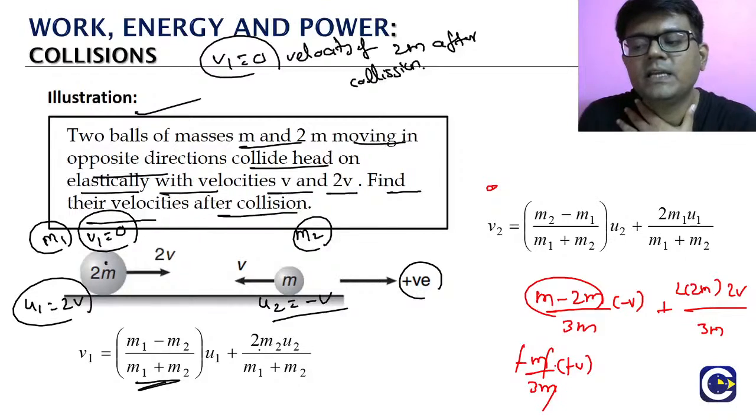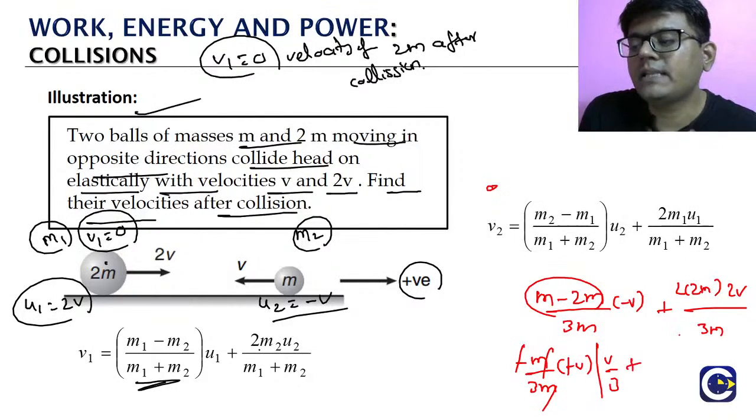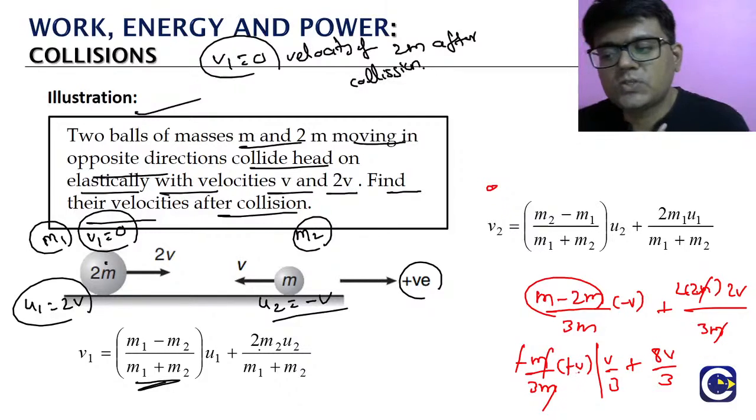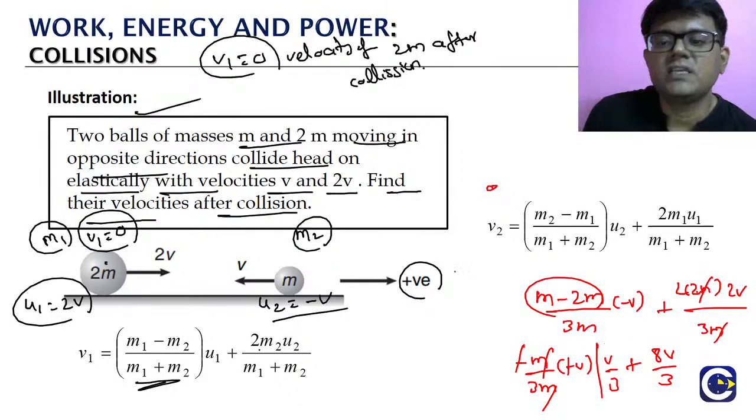So what is it? This is v by 3. So first term is what? V by 3. Look at the second term. What is second term? Here also m will get cancelled. 2 into 2 into 2. What is it? 8. 8v by 3. So v by 3 plus 8v by 3 is what? 9v by 3, which is 3v.